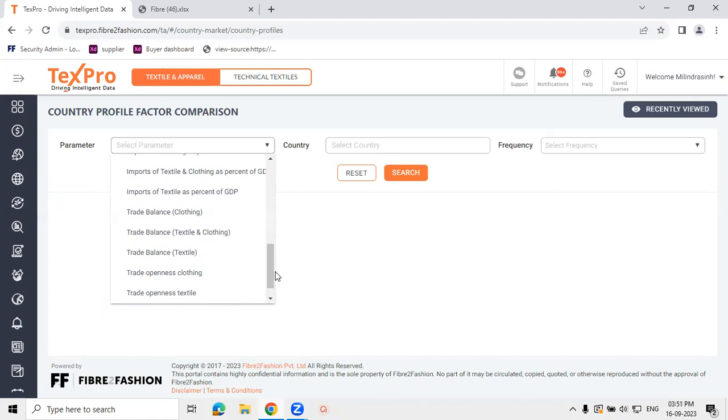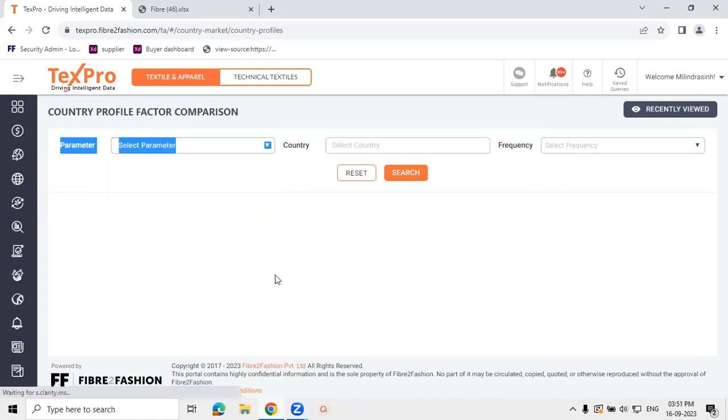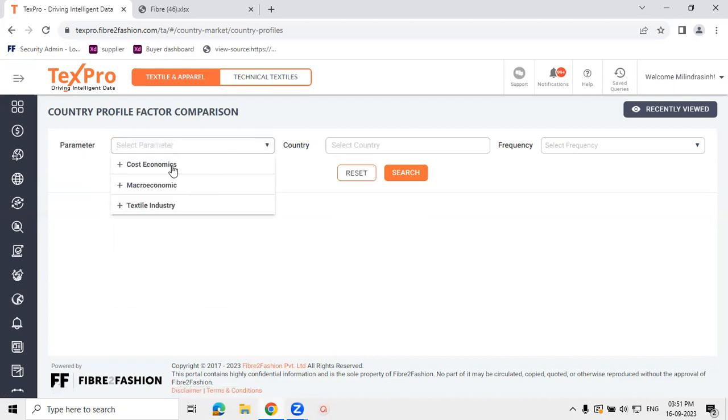And then we have the trade openness for categories like clothing, textiles, and textiles and clothing combined together. This again will help you understand how much trade openness there is in the country for the categories that we have mentioned. This will help you understand whether the sector's trade is contracting or expanding.